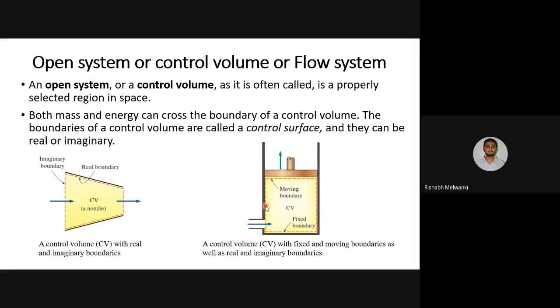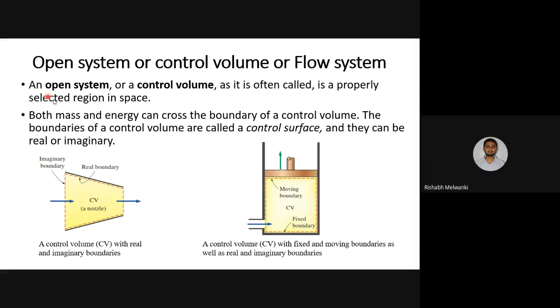Again, all these boundaries are real boundaries. So what is the example of real boundary and imaginary boundary? Here you can see one example of a nozzle is given. On the upper and lower side a surface is present. That is why this boundary is known as a real boundary. But at the inlet and outlet, a surface is not present. Air can move freely from here. That is why this boundary is an imaginary boundary. So: real boundary, imaginary boundary, fixed boundary, and moving boundary.